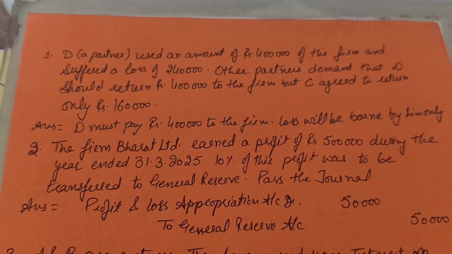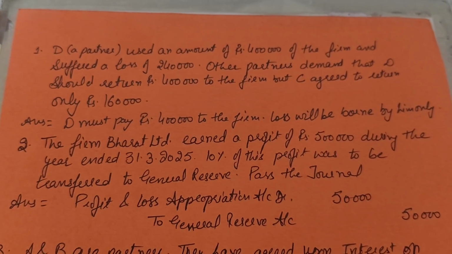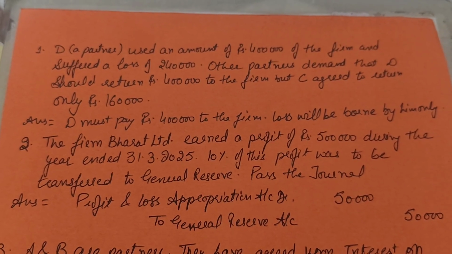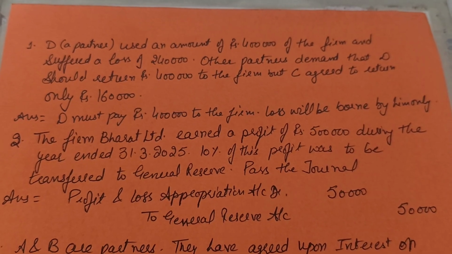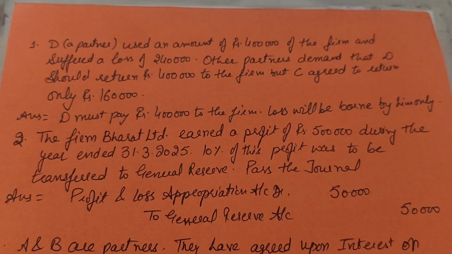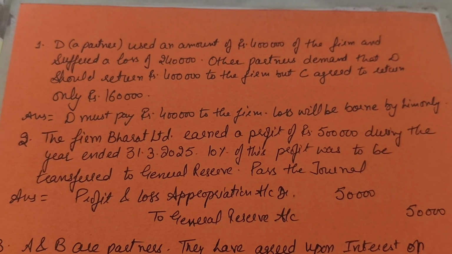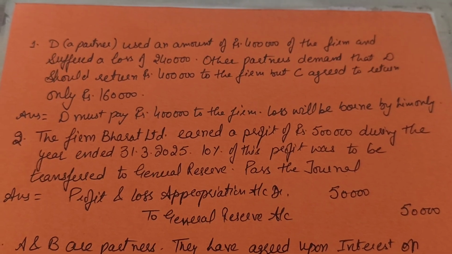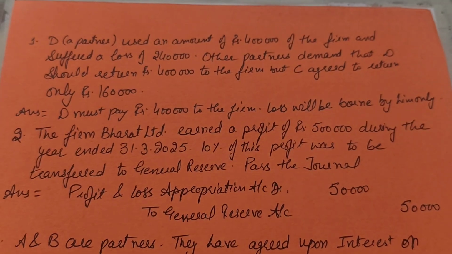First is D, a partner, who used an amount of rupees 4 lakh of the firm and suffered a loss of rupees 2 lakh 40,000. Now when the other partners came to know about this, they were demanding that D should return rupees 4 lakh to the firm, whereas C is saying that he has to return only rupees 1 lakh 60,000. But as per the partnership provisions, D is supposed to return the full rupees 4 lakh to the firm. The loss is to be borne by him, not by the firm.